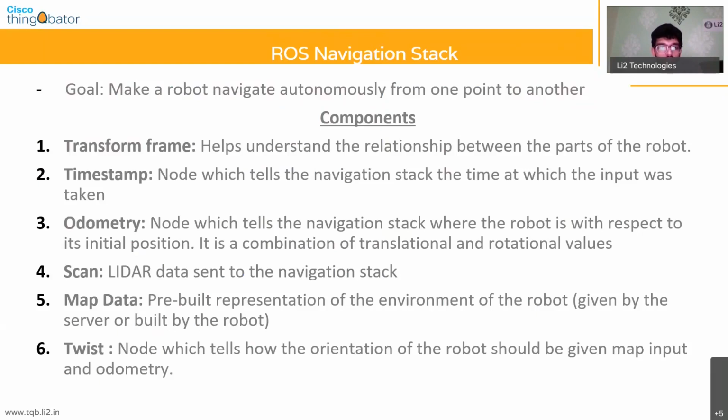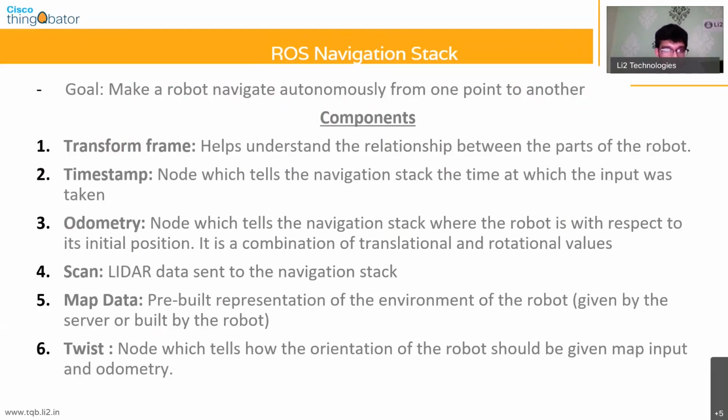When you are doing autonomous navigation, you will have to know the relationship between the various coordinate frames in order to calculate something called your transform matrix. This transform matrix tells you how two different coordinate frames are related to one another. So that's the first component you need, so that when you have to go from one point to another, you know how the coordinate frames are related so that you can compute the path accordingly.